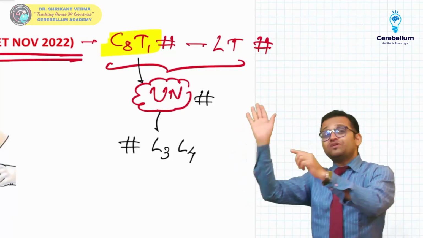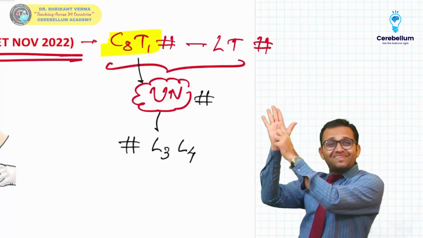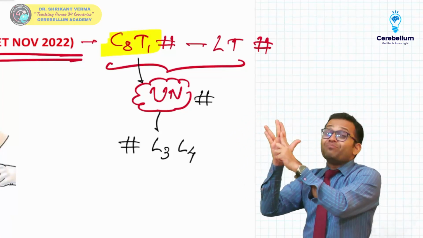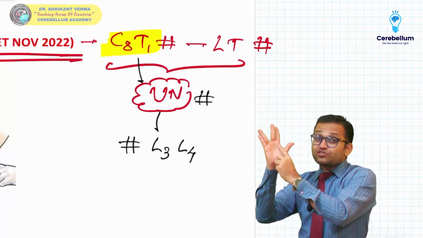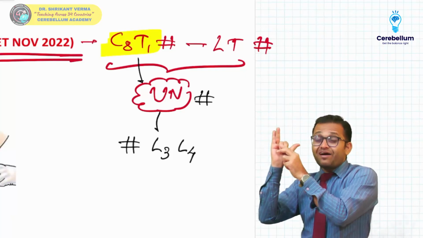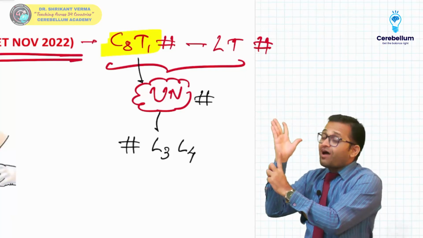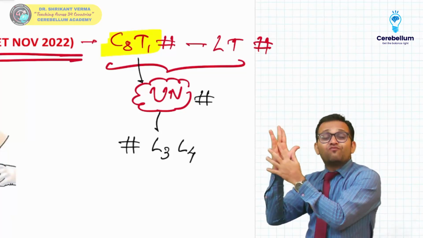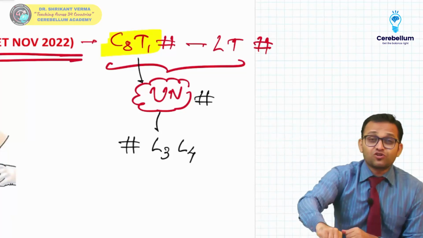I will tell you one story. The river supplies the area where it flows. Since the median nerve flows from the thumb side, who will supply the first and second lumbricals? Median nerve. But from the ulnar side the ulnar nerve is coming, so the ulnar nerve will supply the third and fourth lumbrical.